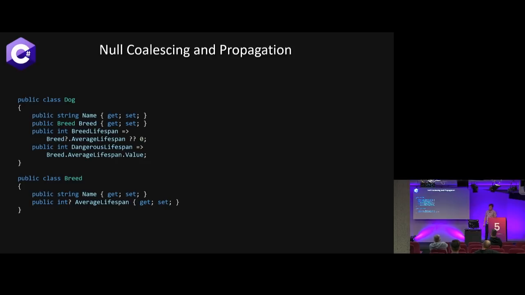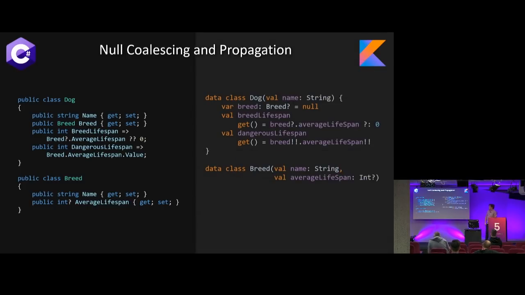That does change a bit in C# 8 where you start throwing the bangs or exclamation points, whatever you want to call them, around. Kotlin has both of those as well. It's just a slight syntactical difference where we still get the propagation with the question mark and the dot, but with coalescing we get the question mark and the colon. And then if we're going to do something dangerously, we have to explicitly put the double bang. It's also just a good tell, like I'm probably messing something up here if I have to do this, especially because everything's nullable or not nullable. So if I'm saying I guarantee you this nullable type is not null, I better know what I'm doing, and I can see that with tons of exclamation points everywhere.